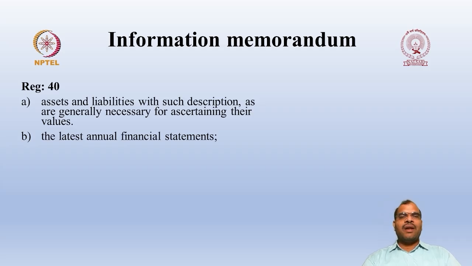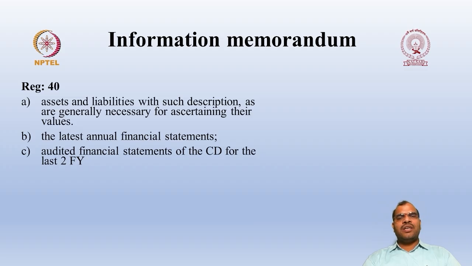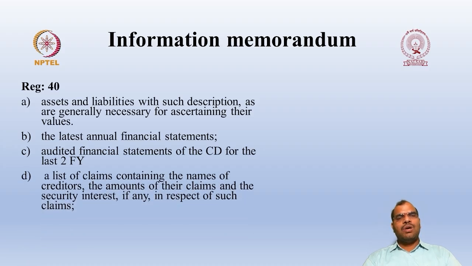Then you are expected to give the latest annual financial statements, and the audited financial statements of the corporate debtor for the last 2 financial years. Then you are expected to give a list of claims containing the names of the creditors and the amount of their claims, and if any security interest is there, that means whether the company has created any security in favor of the creditor.